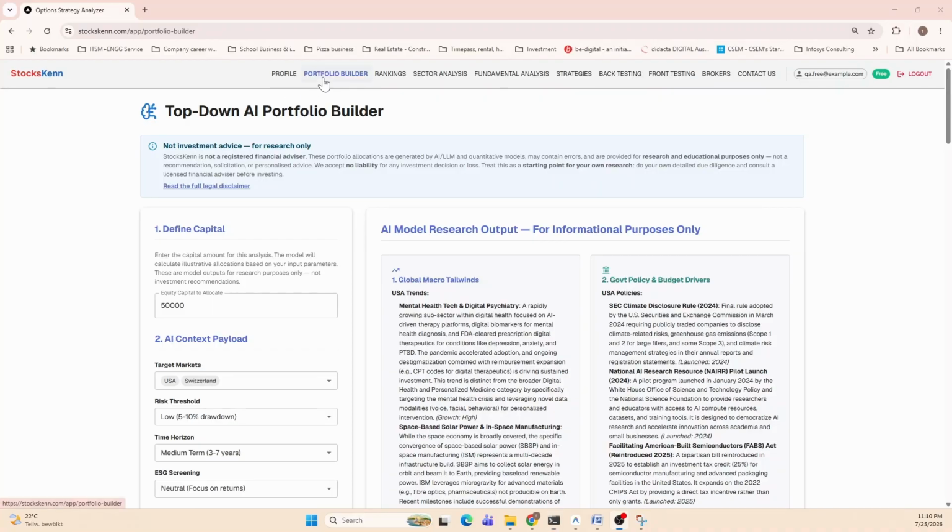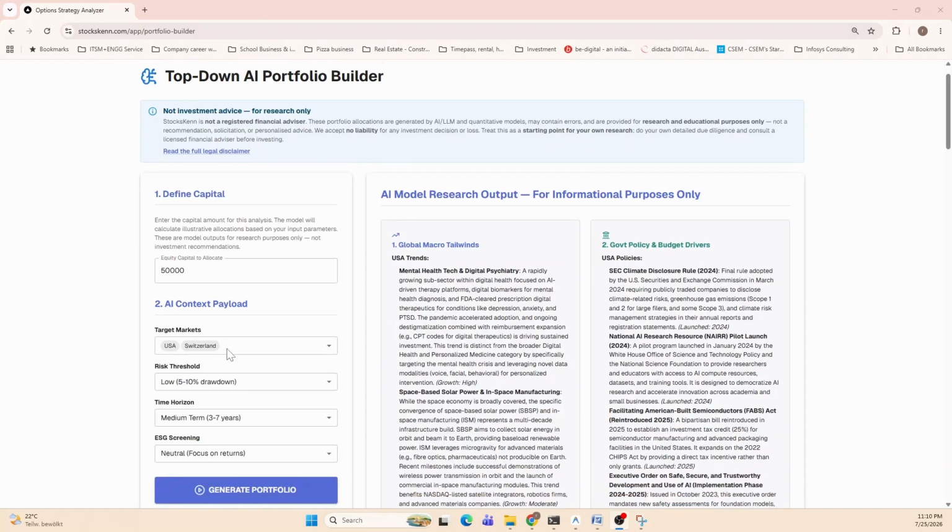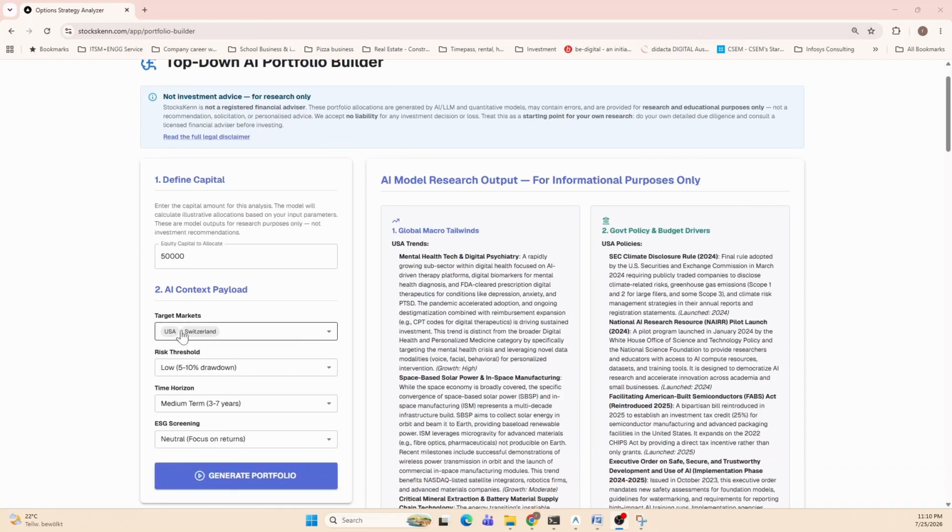The next tab is Portfolio Builder, and here on the left side you will fill in how much you would like to invest in stocks. You will define your target markets where you want to invest. Say I've selected USA and Switzerland to start. You will define your risk threshold, your time horizon, and anything related to ESG screening you would like.